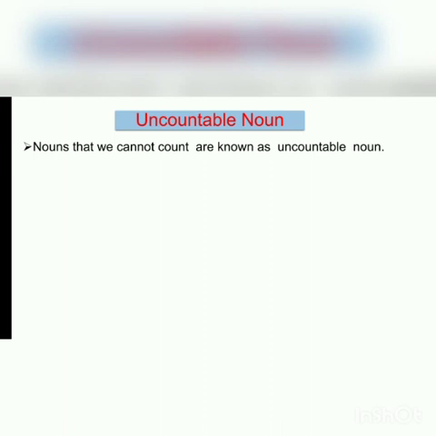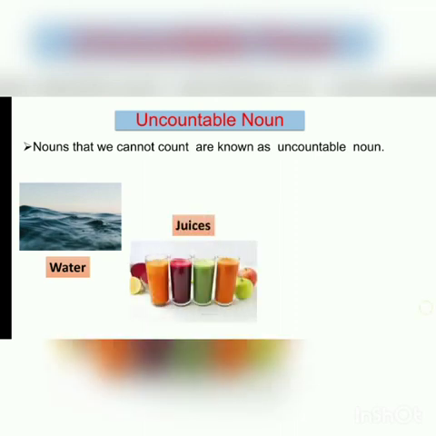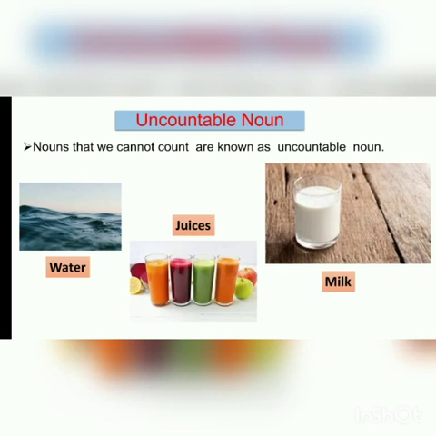Moving on to uncountable noun. Nouns that we cannot count are known as uncountable noun. Example, water, juices, milk, fire, sand. The noun fire is uncountable because we do not say one fire, two fires.